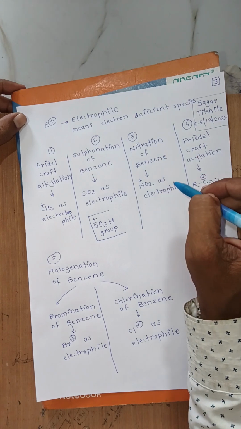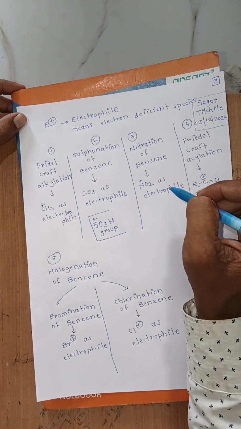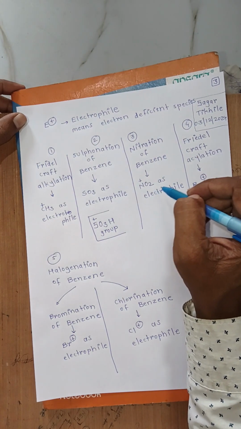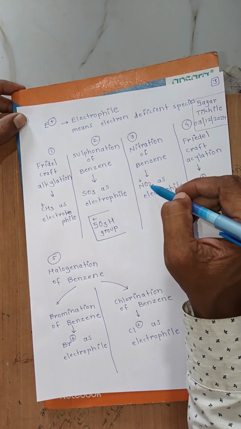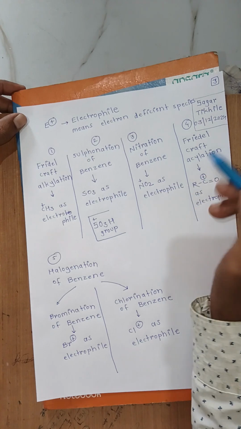Next is nitration of benzene. In this, the nitronium ion NO2 plus is the electrophile, and in this nitronium ion nitrogen carries positive charge.